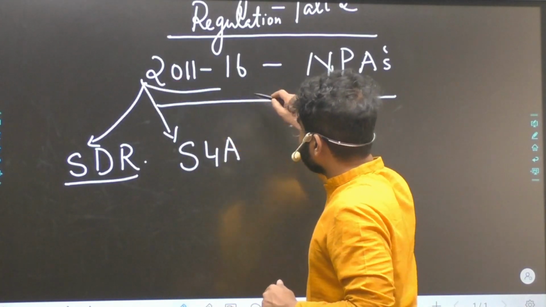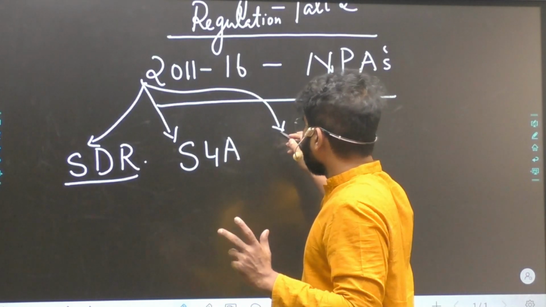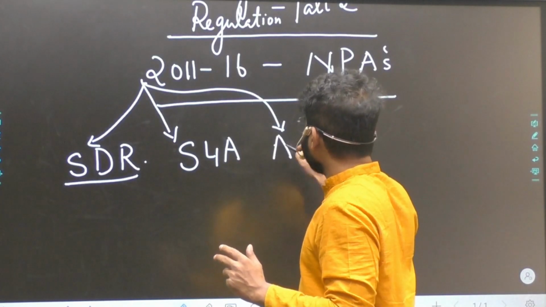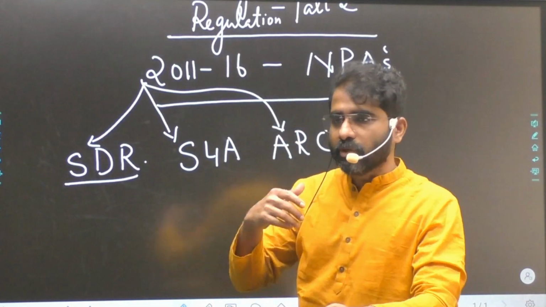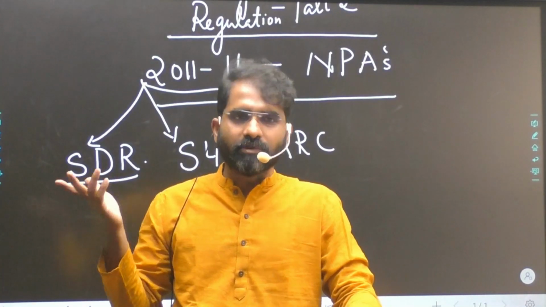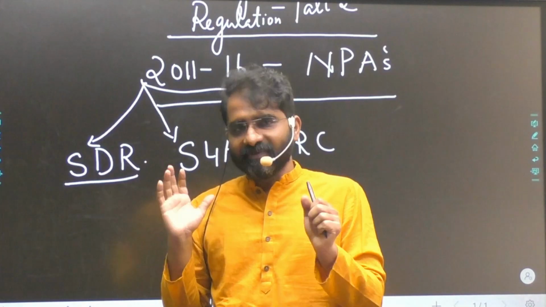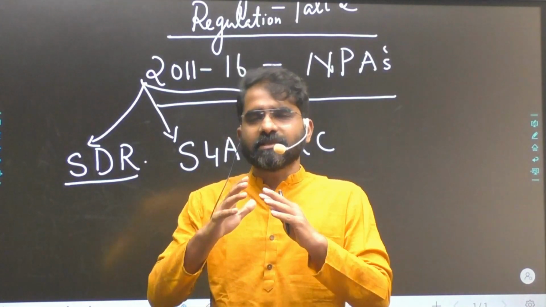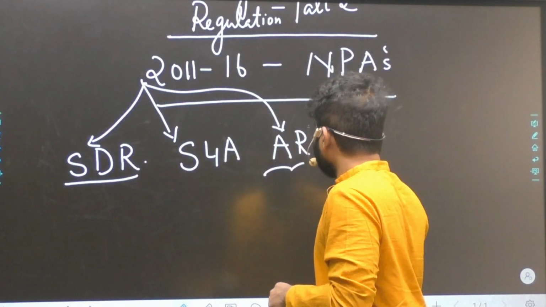Then, based on the SARFAESI Act 2002-3, there were private ARCs, asset reconstruction companies. The purpose of an ARC is to recover bad loans. You buy the bad loan from the bank and try to recover it. It was a failure in the sense that private ARCs were not too successful.